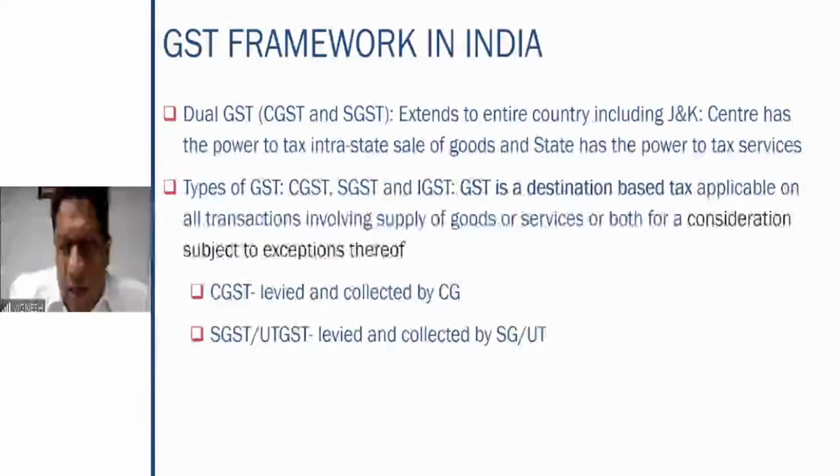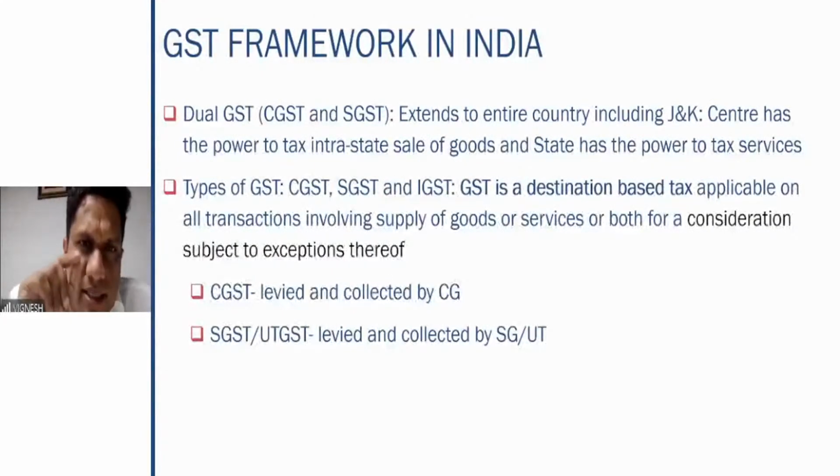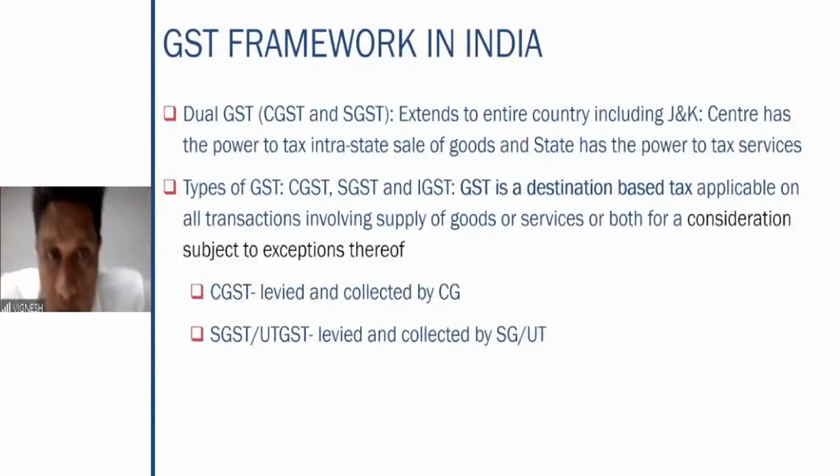So therefore, in this particular situation, a dual GST model is implemented in the country, wherein both the state and the center have the power to tax the goods or services. So therefore, dual GST was applicable. Thus, in this case, earlier, what was the situation?